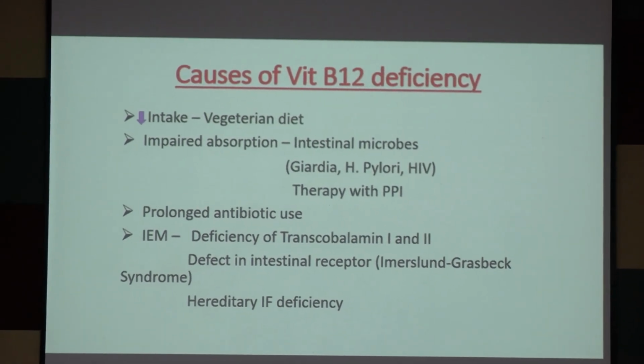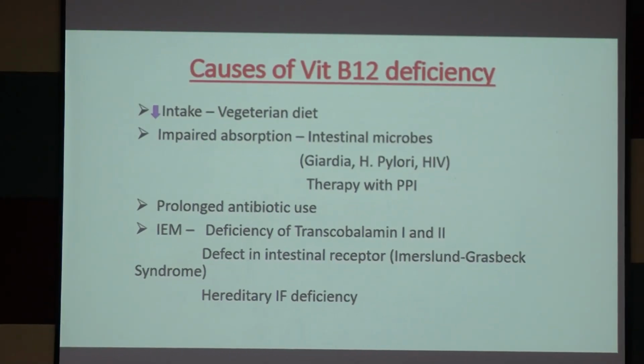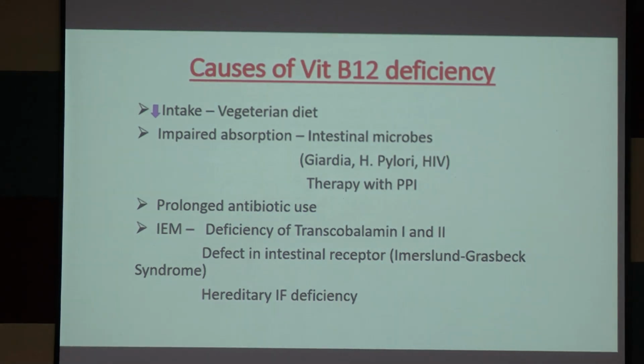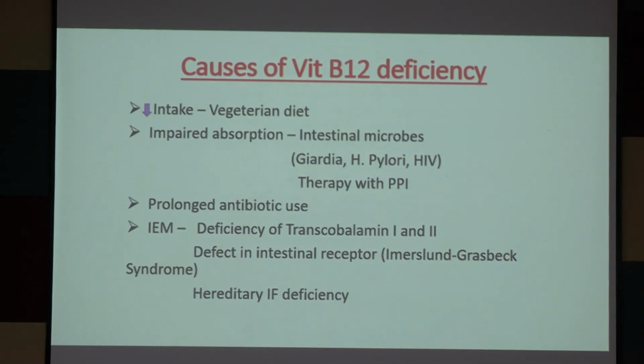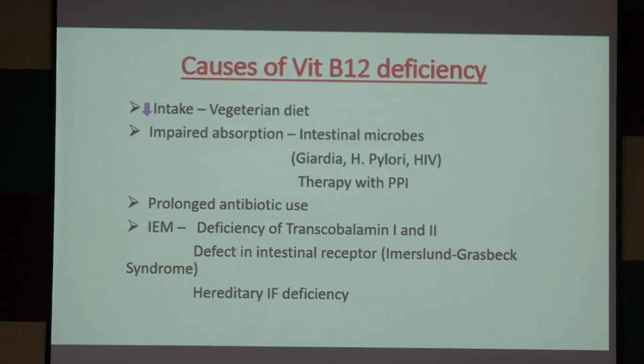Now see the causes of vitamin B12 deficiency. Again, there is less supply and increased demand. If there is less supply, like a vegetarian diet, because the main source of vitamin B12 is animal protein: fish, meat, egg, okay, also dairy products. And if there is impaired absorption, infection with HIV, Helicobacter pylori or Giardia, okay, any infection, then the absorption will be impaired.